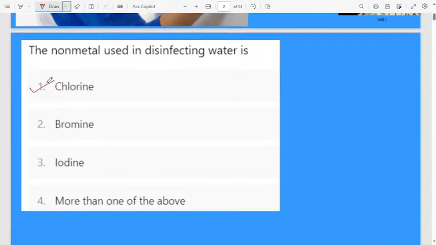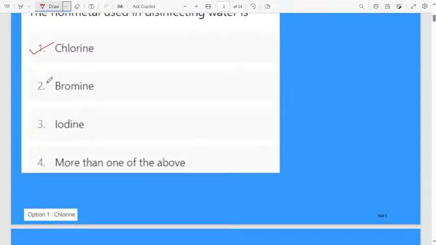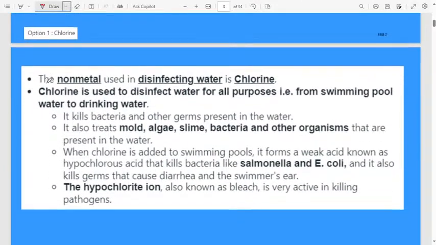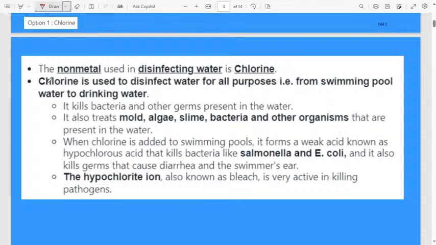Yes, everyone knows which non-metal we use in disinfecting water, that is chlorine. Let us discuss in detail how it works. The non-metal used in disinfecting water is chlorine. Chlorine is used to disinfect water for all purposes. In swimming pools we use it, and also to purify drinking water we use chlorine.